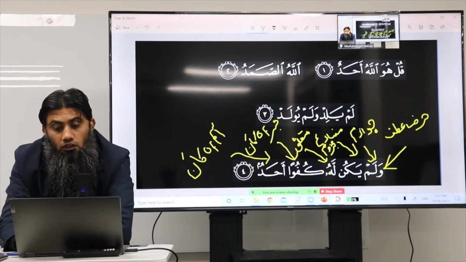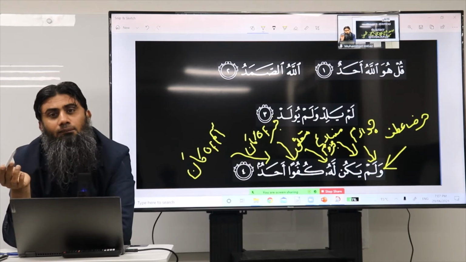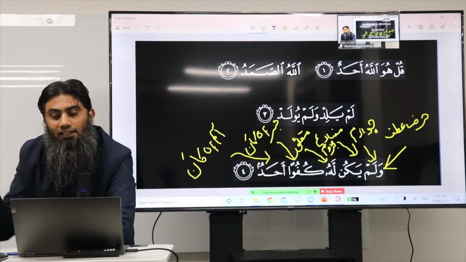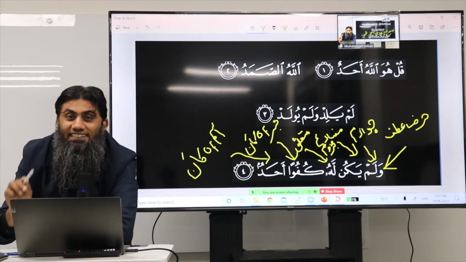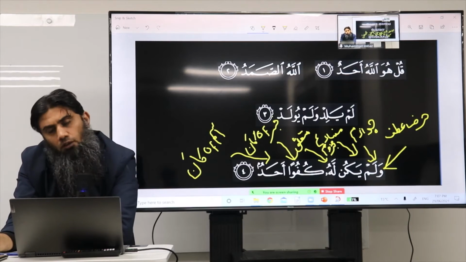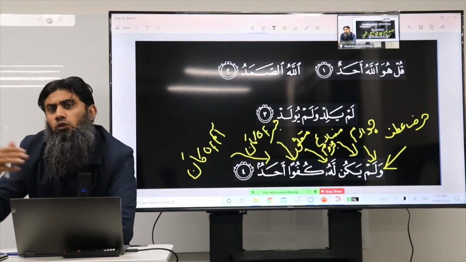And then inside of yakun, you have the ahadun. So ahadun means no one. Basically, ahad means one. Lam is the no part, and ahadun is the one part. No one is. Lahu, for him, kufuwan, equal or comparable. Or there is nothing like unto him. You can translate as you like.